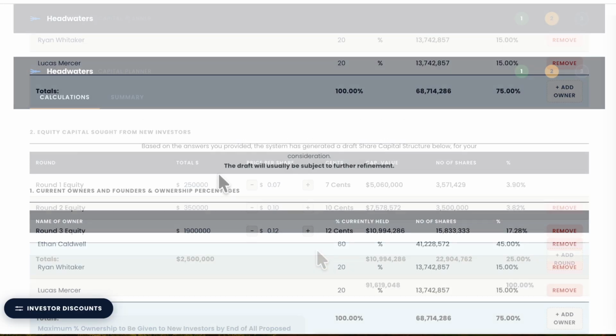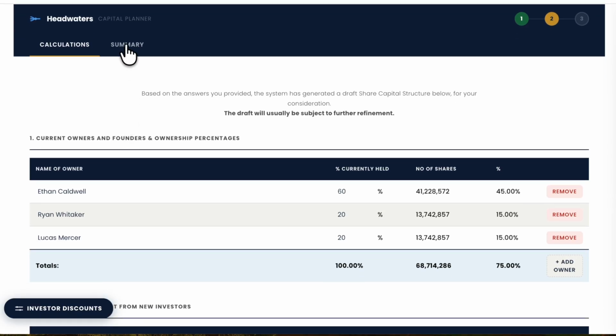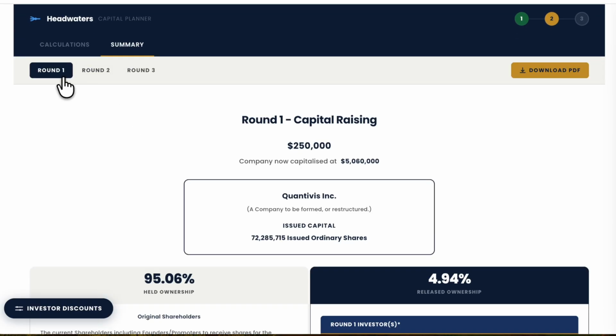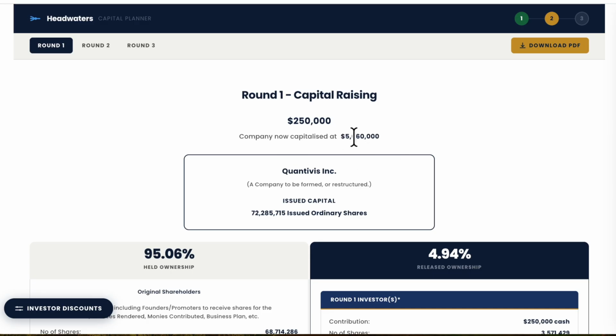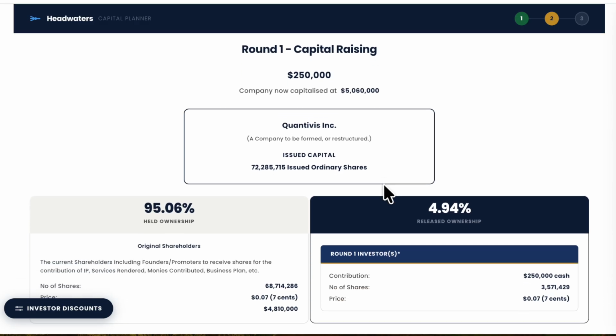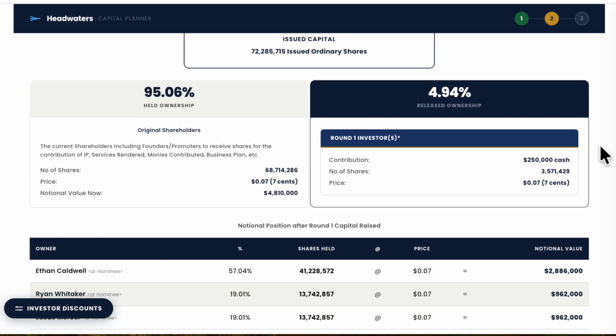Raising smaller amounts in the early rounds isn't a limitation. It's a feature. It creates momentum and a sense of progression that keeps investors engaged. To reduce the number of shares on issue, simply increase the share prices the AI has generated. This is one of your key levers, and it's straightforward to adjust.